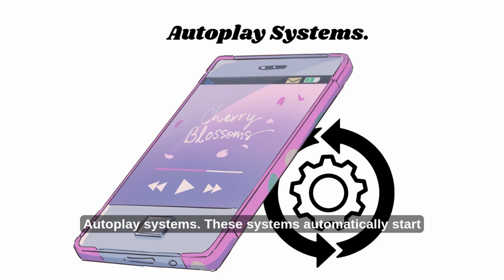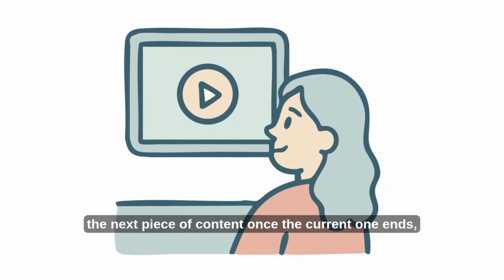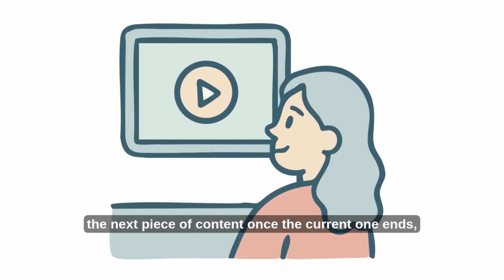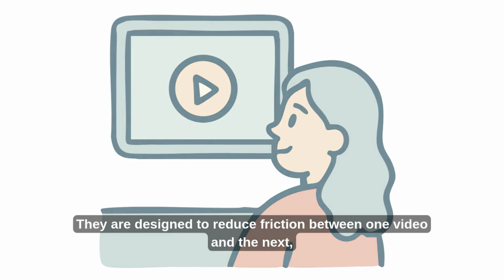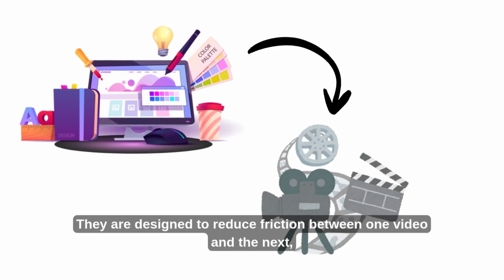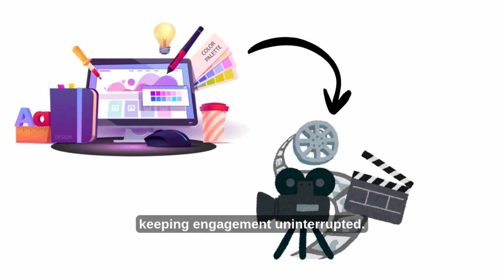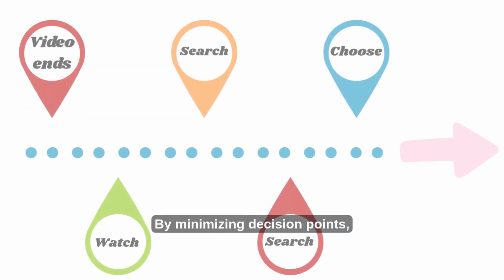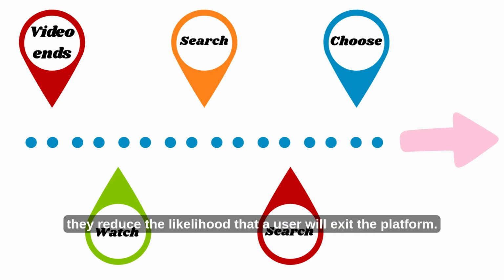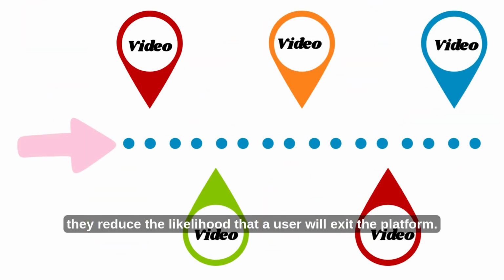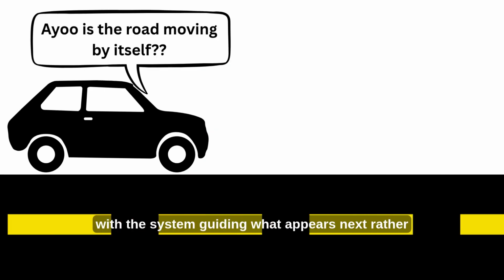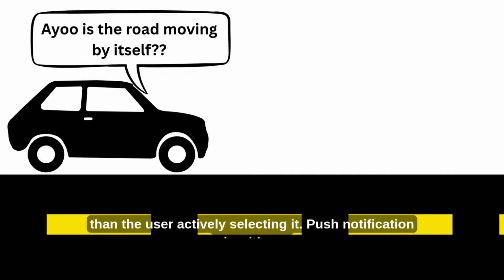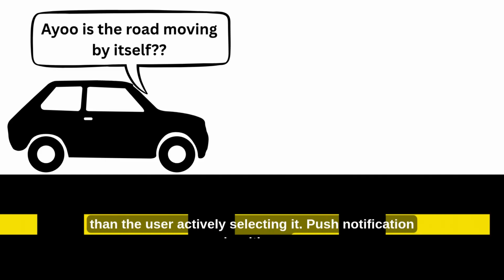Autoplay systems. These systems automatically start the next piece of content once the current one ends, removing the need for a deliberate choice from the user. They are designed to reduce friction between one video and the next, keeping engagement uninterrupted. By minimizing decision points, they reduce the likelihood that a user will exit the platform. Over time, viewing becomes passive, with the system guiding what appears next rather than the user actively selecting it.